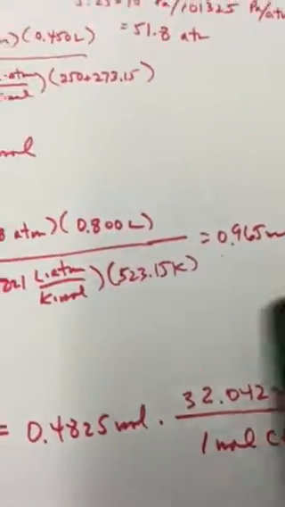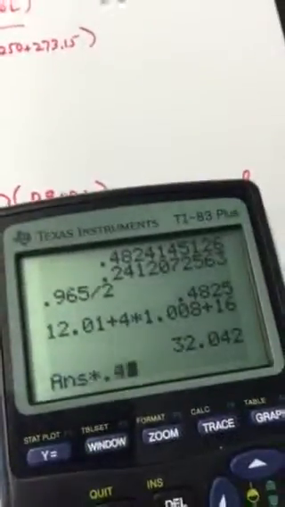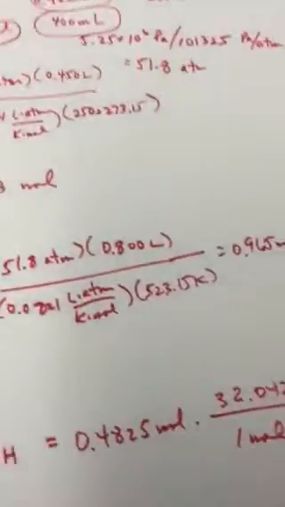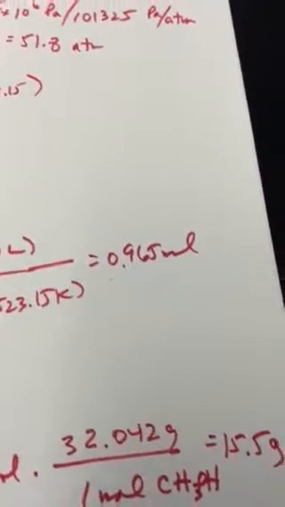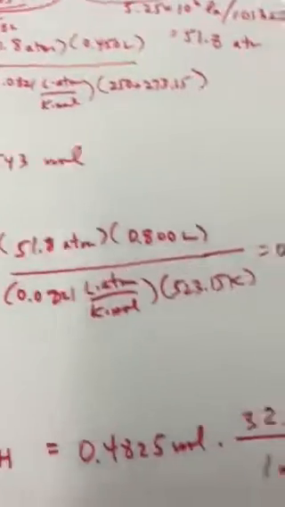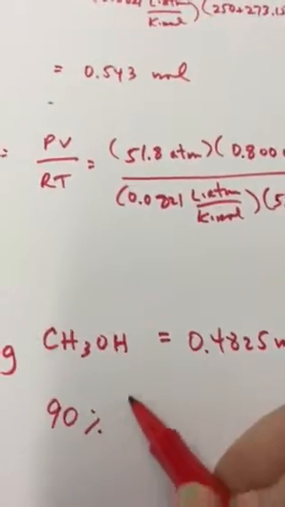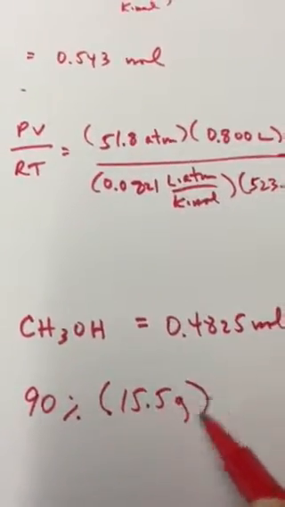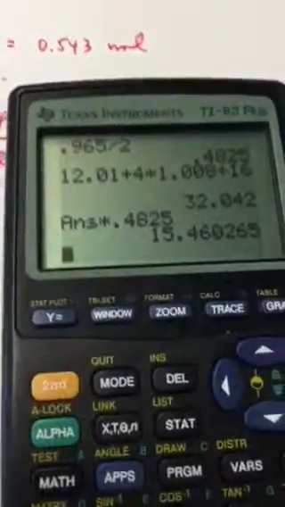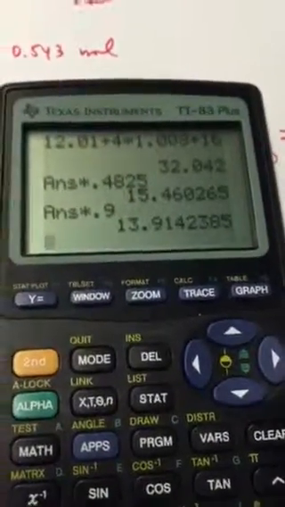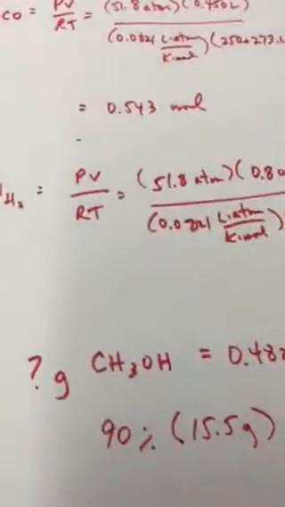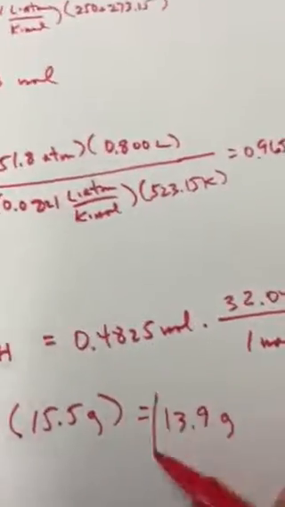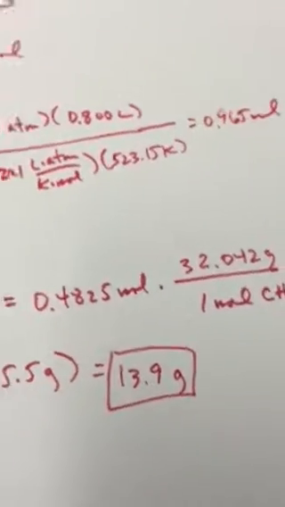We have 0.4825 moles, and we get 15.5 grams. The problem then continues to ask us, if the percent yield is 90%, how much of that is actually produced? Well, what's 90% of 15.5 grams? I'm going to multiply this number by 0.9, and I'm actually going to produce 13.9 grams. And I think that's that problem.